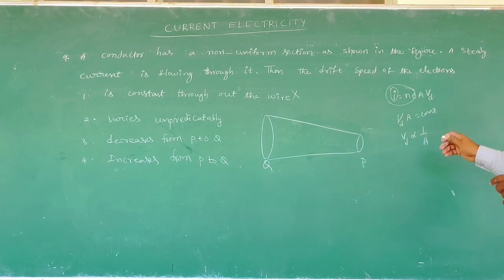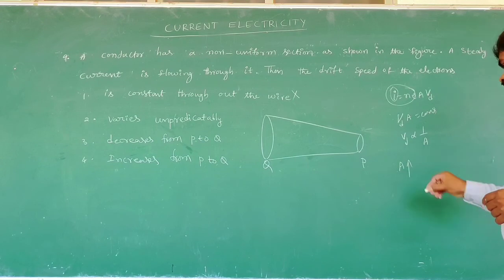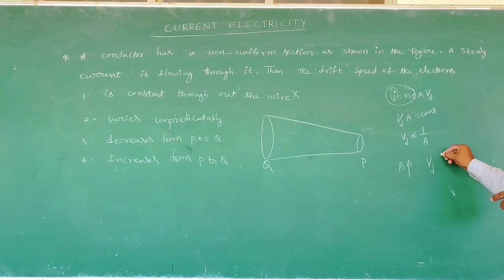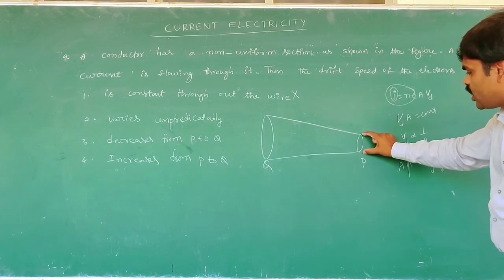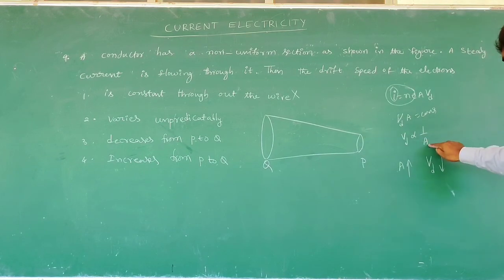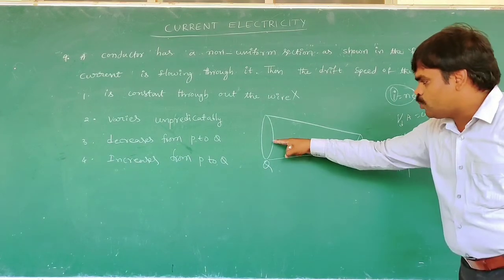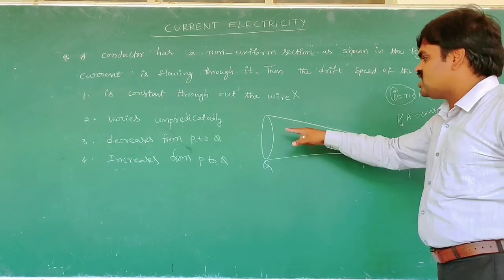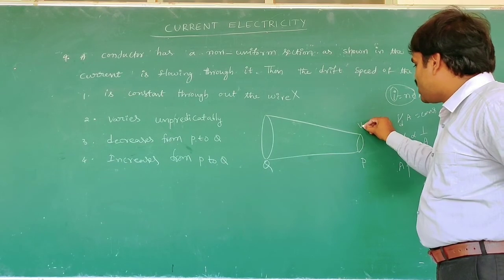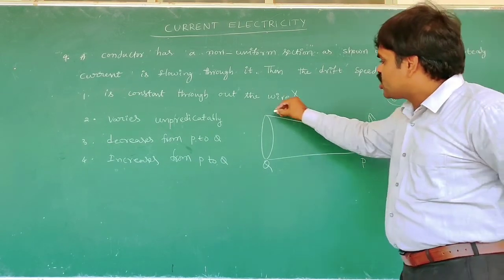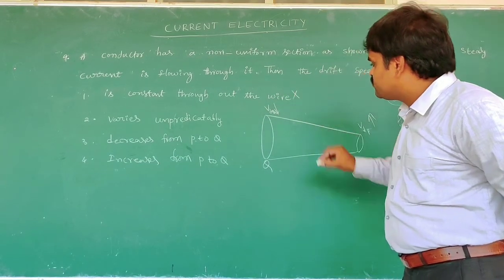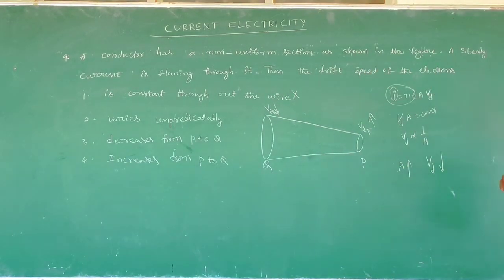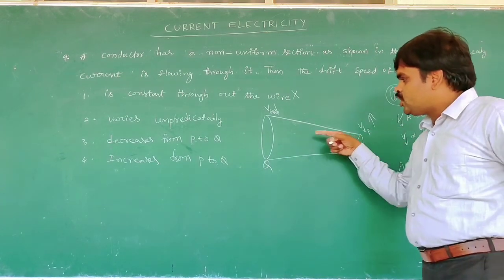Now you see, if the area of cross section increases, then drift velocity decreases because of the inverse proportionality. At point P the area of cross section is low, the denominator is low, which means the drift velocity is high. At point Q the area of cross section is high, so drift velocity is low. That is, the drift velocity decreases from P to Q.